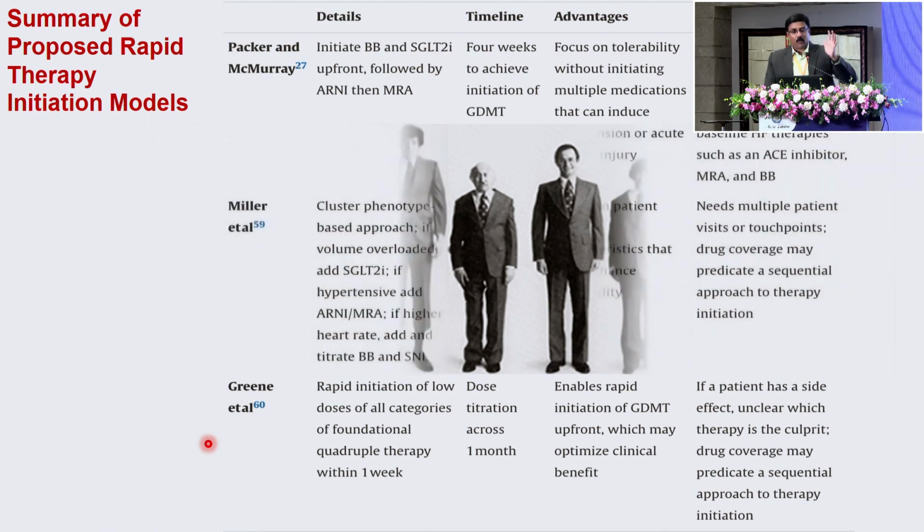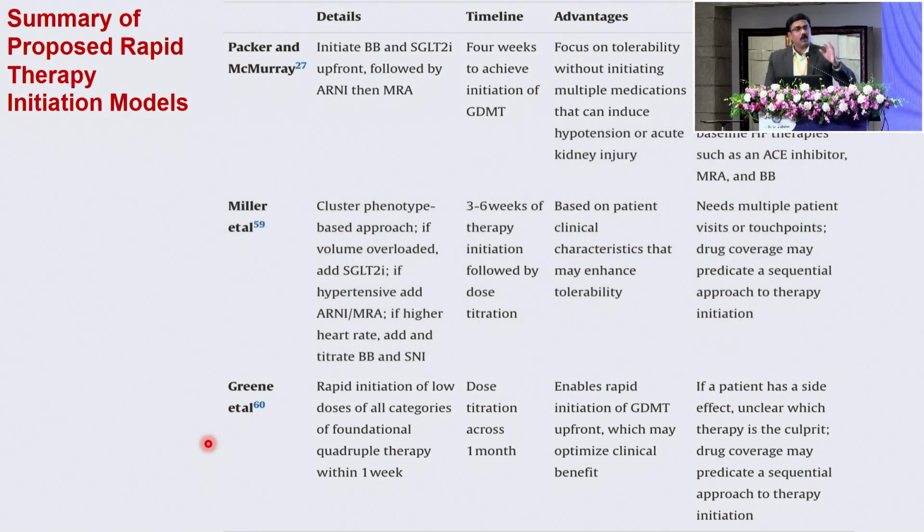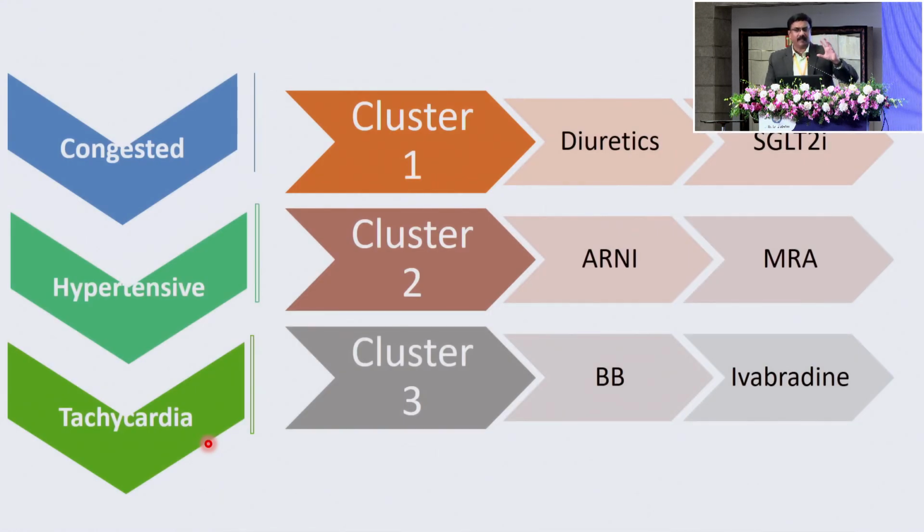So finally, what is, I think, practical is going to be what is called as the Miller's hypothesis in the management of heart failure. What is Miller's hypothesis? They change these patients with heart failure into 3 clusters. If you are congested with fluid overload, give them diuretics and SGLT2 inhibitors. If you are hypertensive, if blood pressure is very high, start ARNI. ARNI is going to reduce the blood pressure, and add MRA, which is also going to reduce blood pressure. If you're tachycardiac, those patients should be started with the beta blocker and ivabradine. So I think it makes practical sense. I think this is the most practical way of managing heart failure.